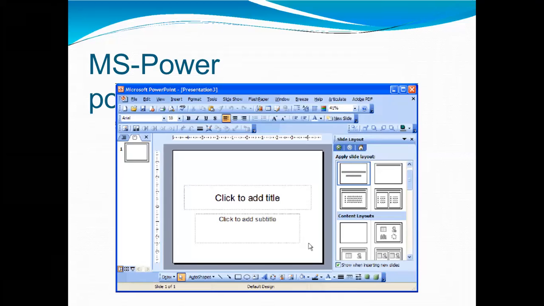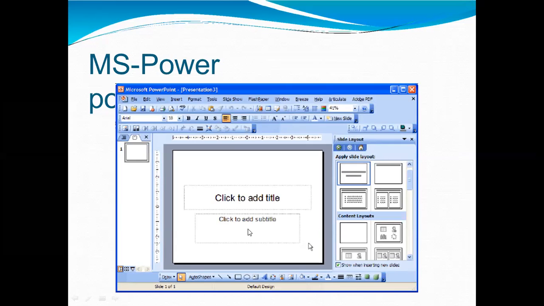A blank presentation is open on the screen. Here you can see, after opening PowerPoint, a blank presentation is open on the screen. According to your requirement, a person can modify the template or a presentation and start using the program. You can choose or modify these templates. You can choose the blank presentation also. You can choose images and clip art presentations also, according to your convenience, according to your choice.